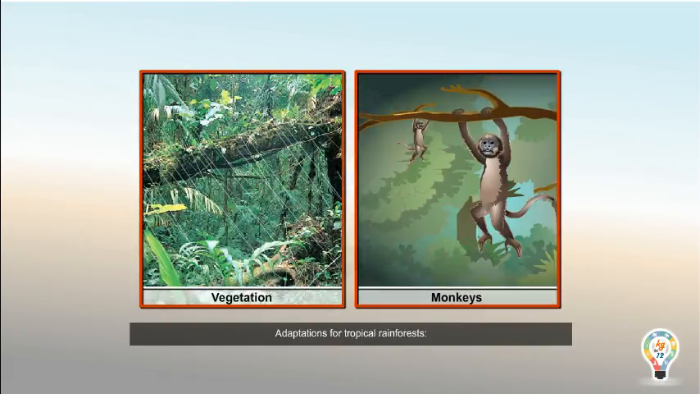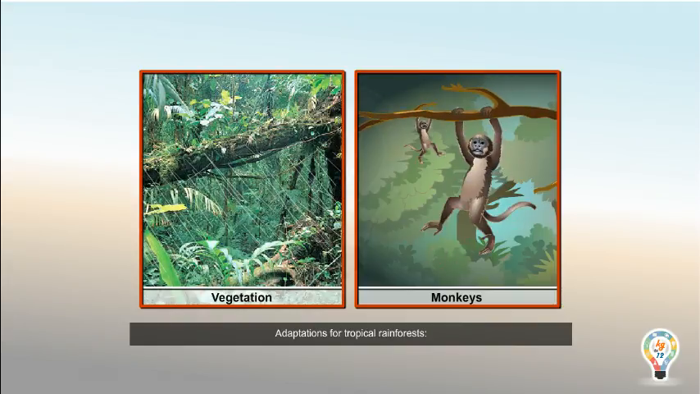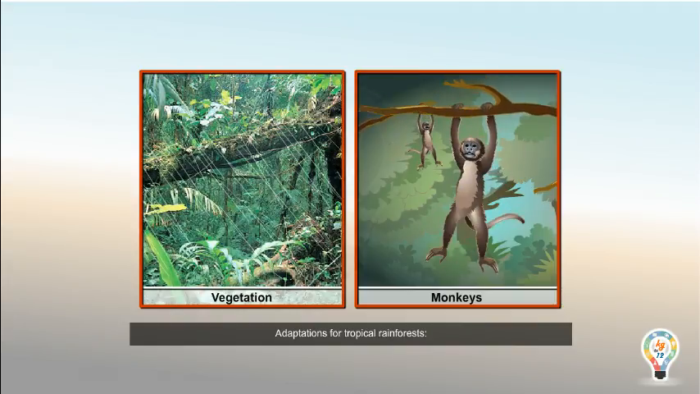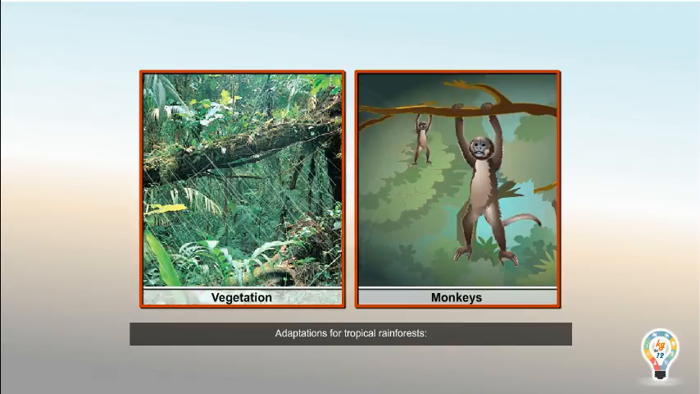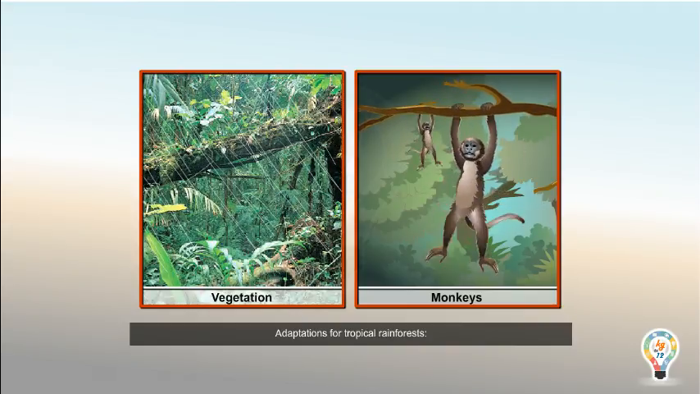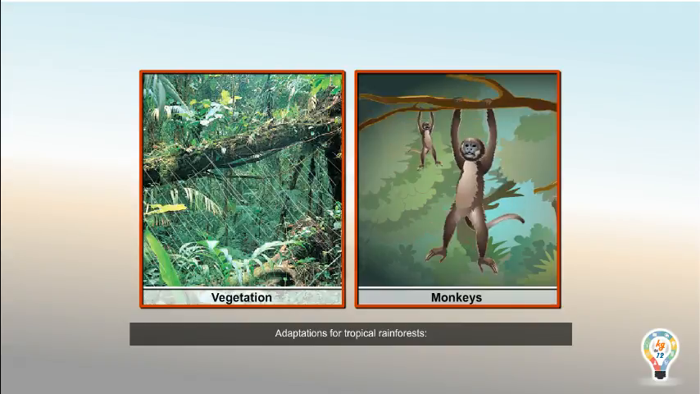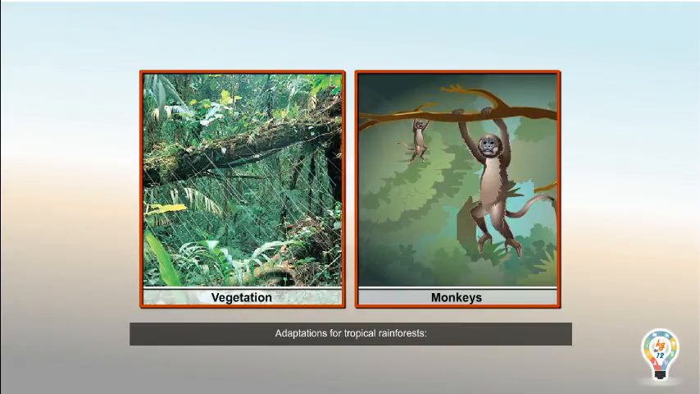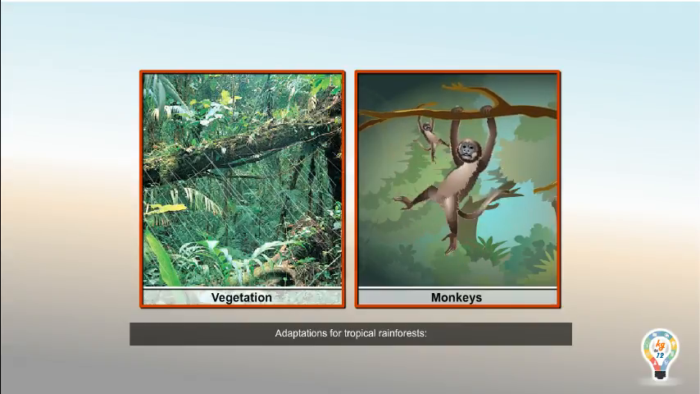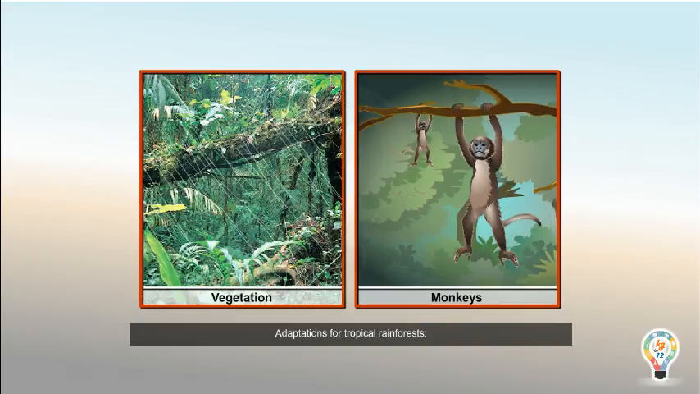Adaptations for tropical rainforests. Tropical rainforests have a warm climate with heavy rainfall due to which the vegetation is very dense. Many animals such as monkeys are found in rainforests and are adapted to live on trees.